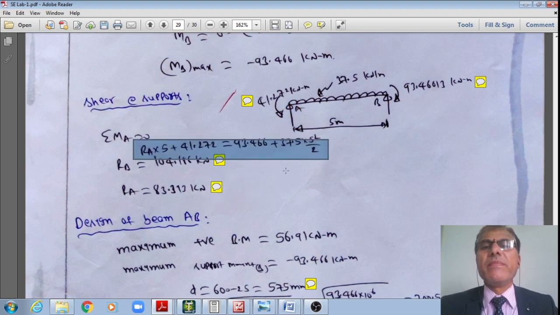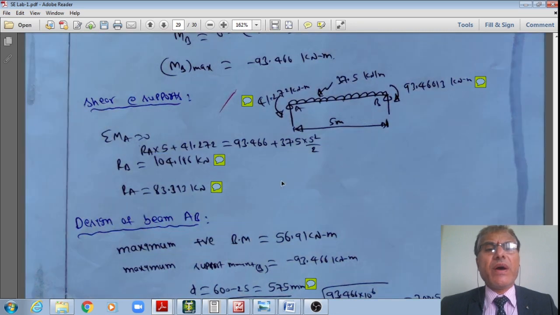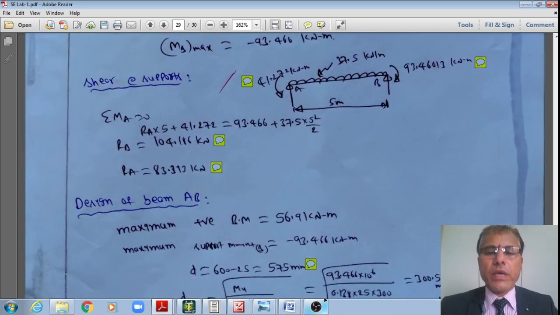Solving it, we will get the support reaction at joint B as 104.19 kilonewton, whereas if I subtract from the total downward load, I'll get the support reaction at A as 83.31 kilonewton.